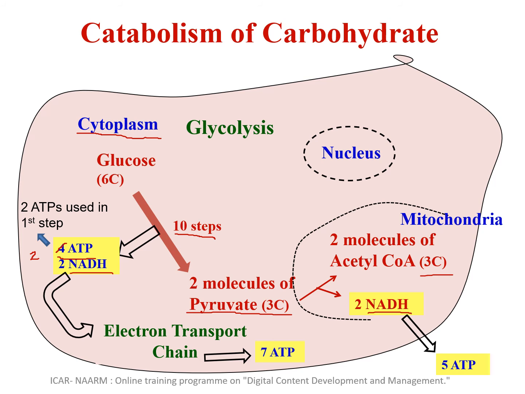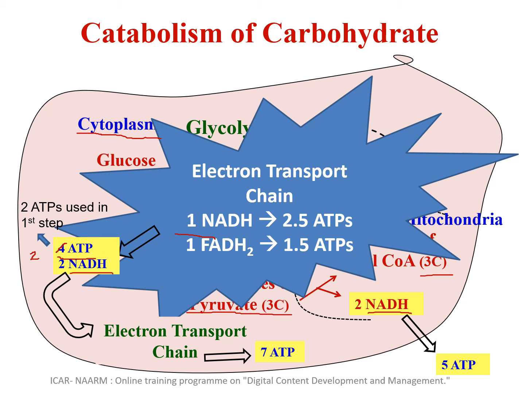What these NADH and FADH2 do is they enter another pathway called the electron transport chain. This electron transport chain operates in the inner mitochondrial membrane. There are carriers for electrons in the inner mitochondrial membrane.